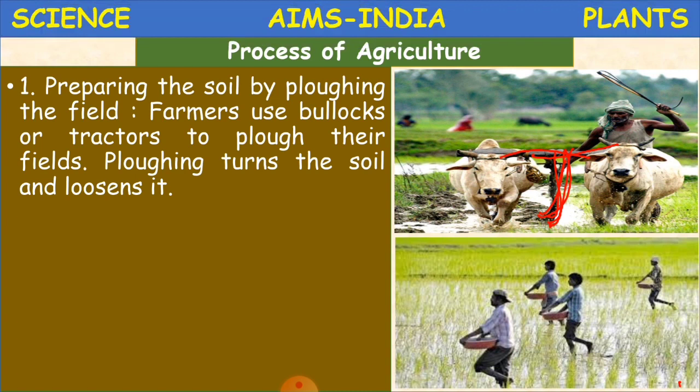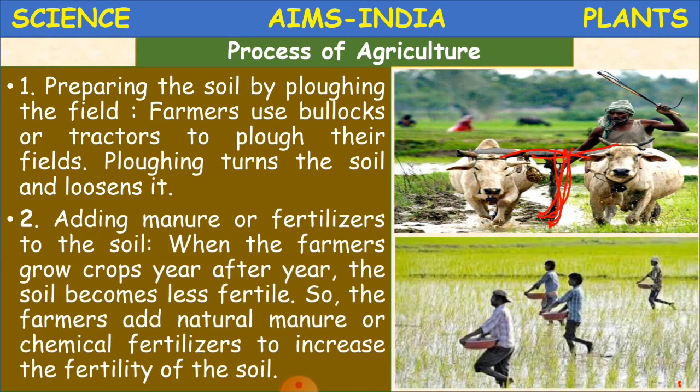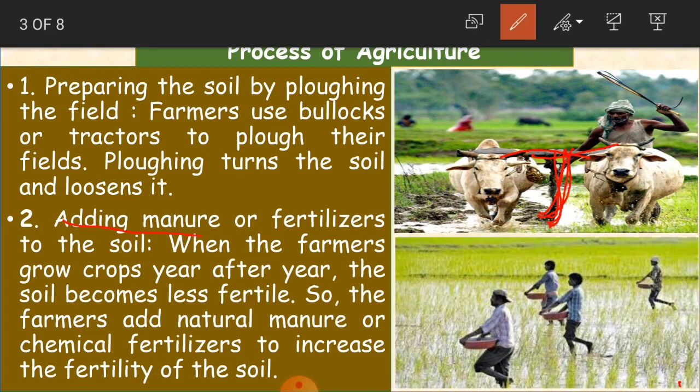Okay, children. Now we'll see about adding manure. So what is adding manure? It is like fertilizers. When the farmers grow crops year after year, the soil becomes less fertile. So the farmers add natural manure or chemical fertilizers to increase the fertility of the soil. Yes, children, as we need food and nutrients to have strength to keep our body fit, even the soil must be fit to grow the crop.